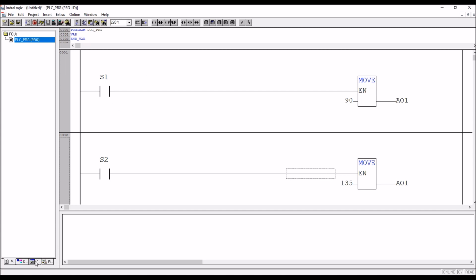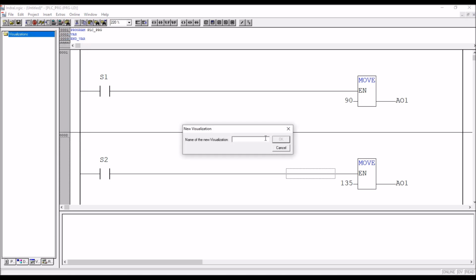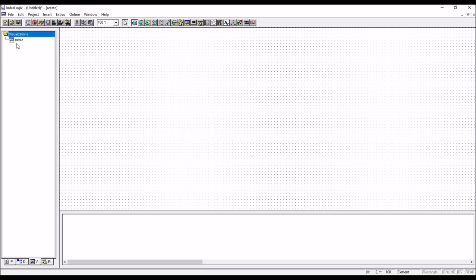Now go to visualization, create an object. Say rotate, that's a file name. So here, when you take a rectangle, you cannot rotate this. I tried it, it's not possible.